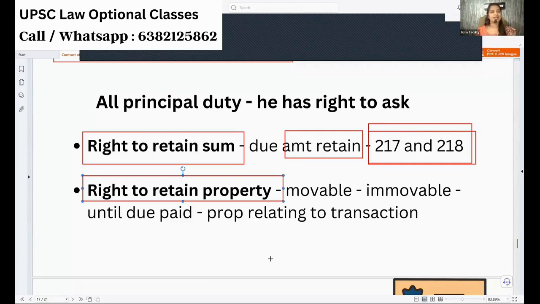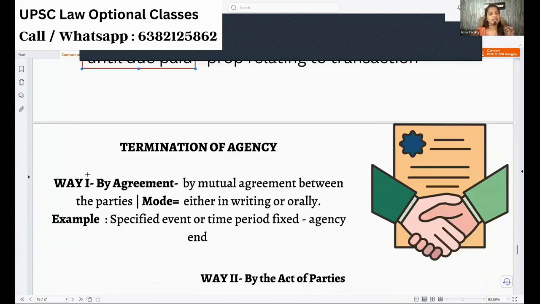Now my principal is telling, it's okay, now you give the property to me, hand over the property to me, give the keys to me, I will take care. I can say that, no, I will retain the property until you pay me the due. You pay the 35,000 rupees and get your property. That I can do. Okay, next.